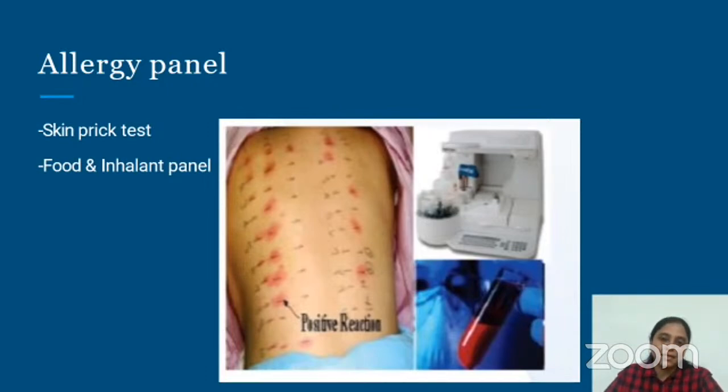This particular test has its own issues, like you have to prick multiple times and the patient is scared of so many pricks, and innumerable allergens have to be tested by skin prick.